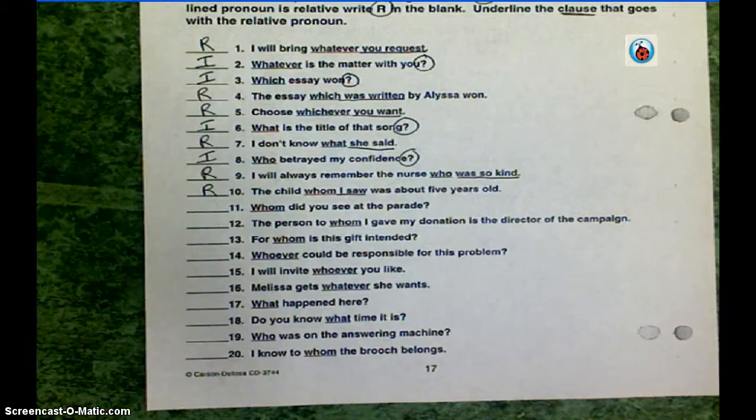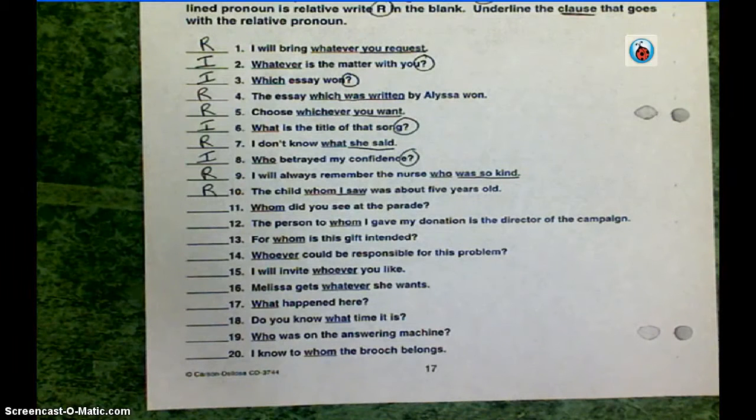Number 15, I will invite whoever you like. Number 16, Melissa gets whatever she wants. Number 17, what happened here? Number 18, do you know what time it is? Number 19, who was on the answering machine? And number 20, I know to whom the brooch belongs.